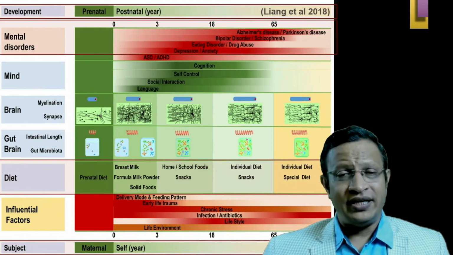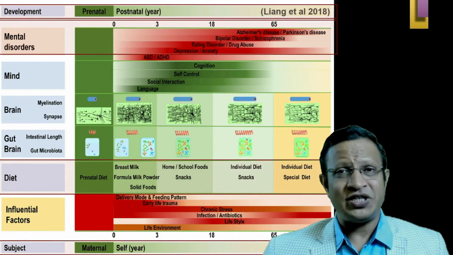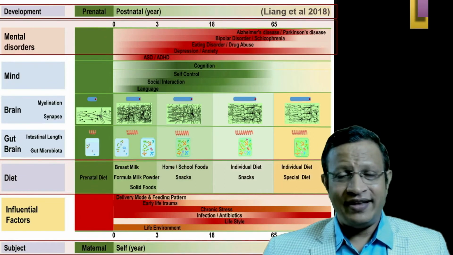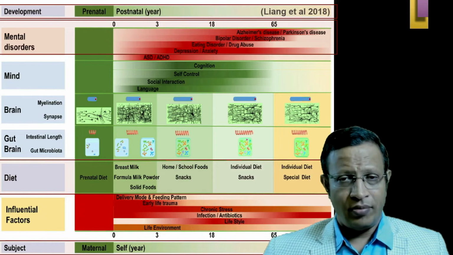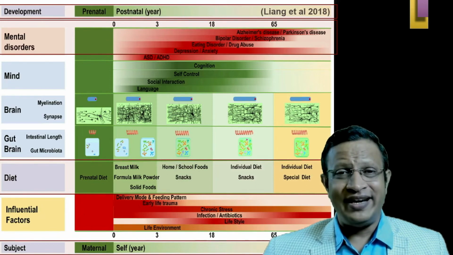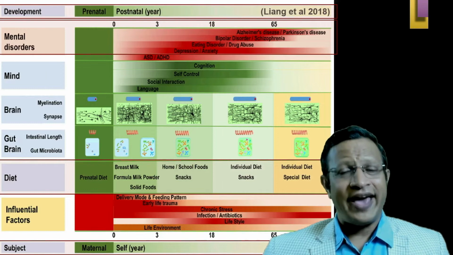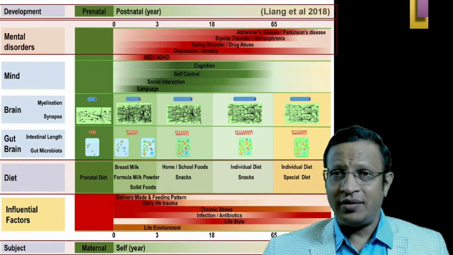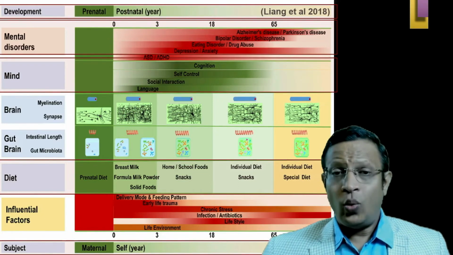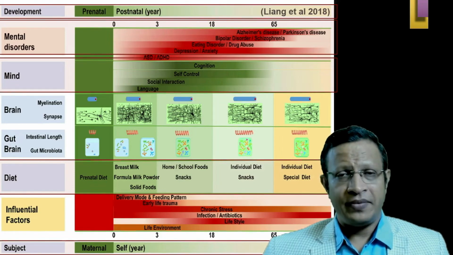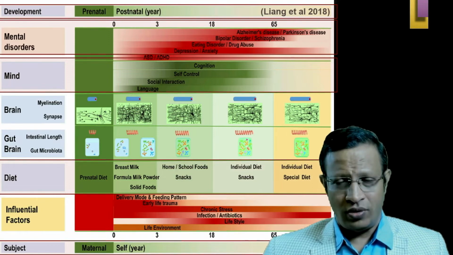Further, if you look at the development of various illnesses, especially mental disorders, you can see in the second decade of life that if there is a disruption in the microbiota, there are studies indicating the development of depression, anxiety, eating disorder, drug abuse, bipolar disorder, schizophrenia, autism, Alzheimer's dementia, and Parkinsonism being implicated. With regard to brain function, memory, cognition, impulsivity, language, and social interactions also play a role.